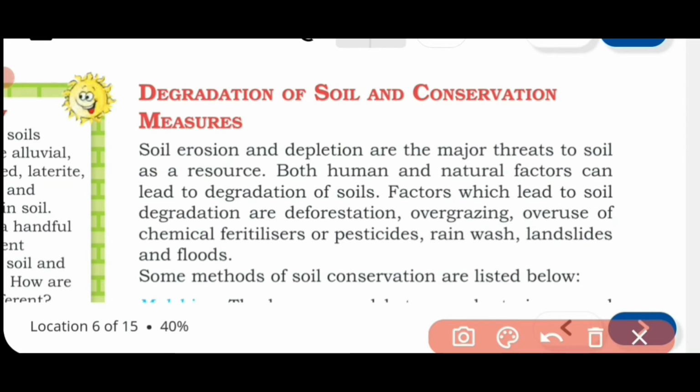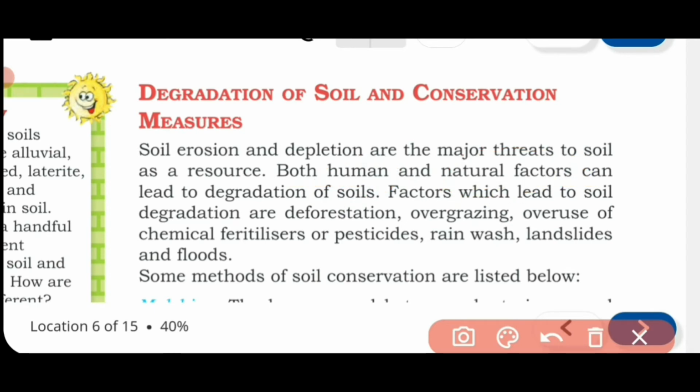Okay, both human and natural factors can lead to degradation of soils. Now look at here, which factors are responsible for the soil degradation? The two factors are human activities and natural factors. Two factors which are responsible for soil degradation: one is human activity, second one is natural factors.